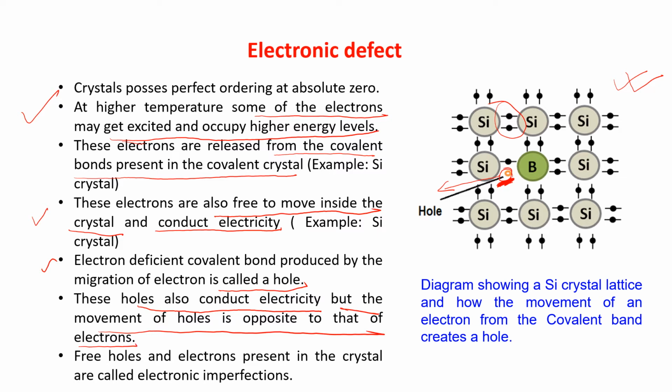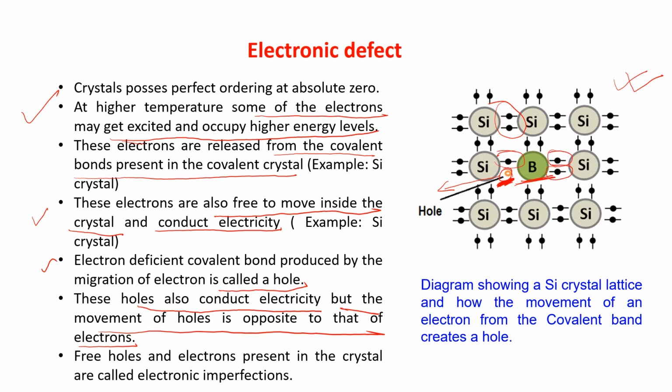Okay. Now, free holes and electrons present in the crystal are called electronic imperfections. These free holes and electrons present in the crystal, that is, electrons moving in the crystal, are known as electronic imperfection. Now, you can see here B is written. This B means, as the electron is going away from the covalent bond, it is having 3 electrons, 1, 2 and 3.